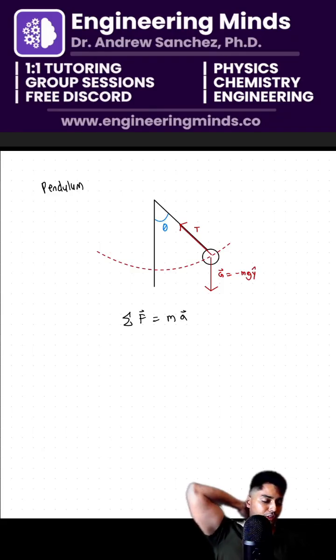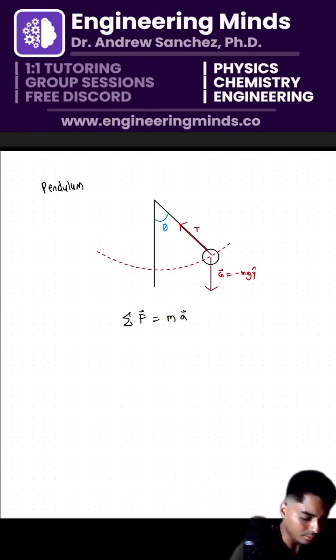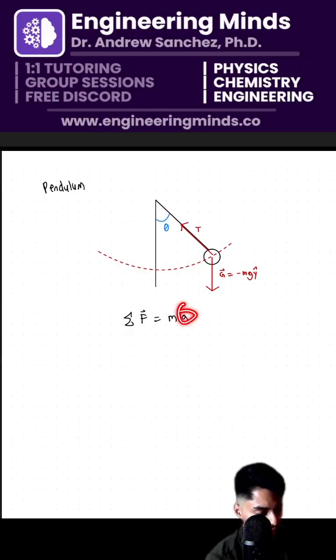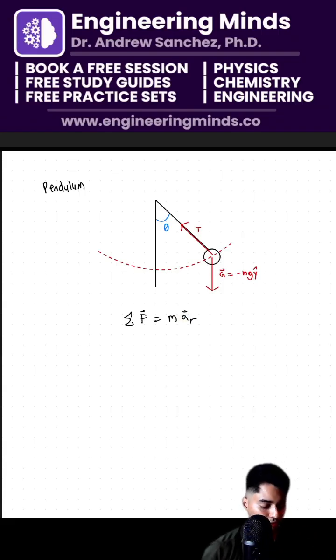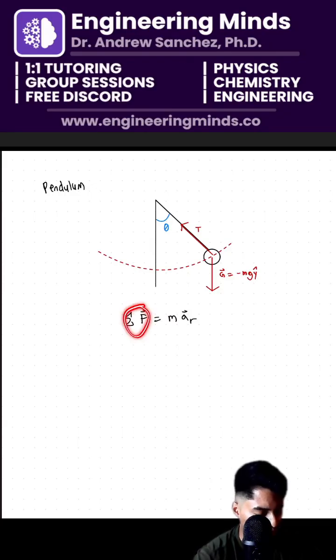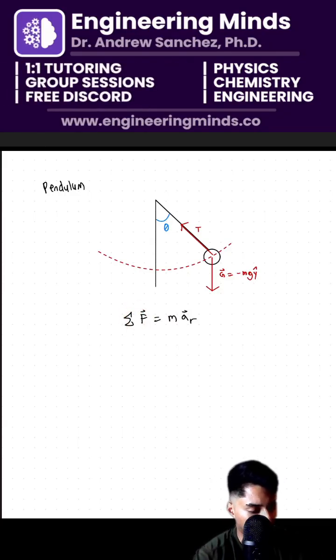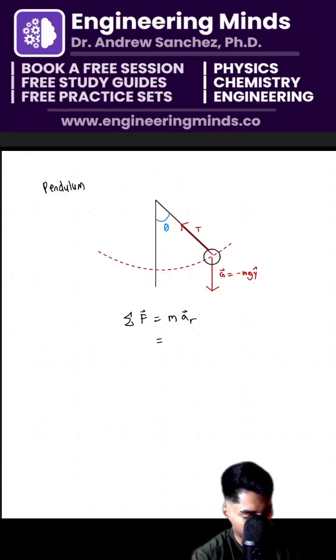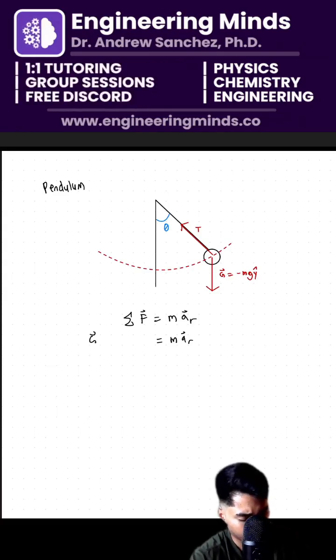First, we do have circular motion here, so we have to convert this into our angular force. Before we worry about the right hand side, let's focus on the left hand side. All I'm going to do is take the sum of all forces, which is equal to gravity plus tension.